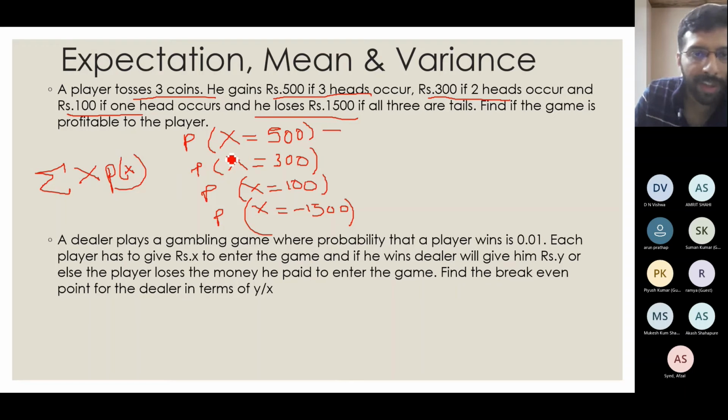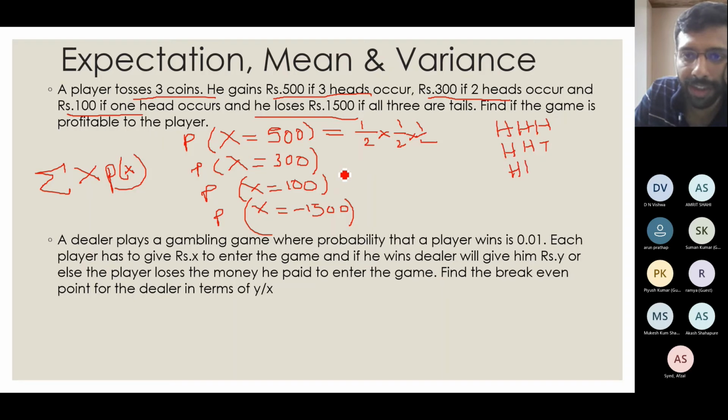Now, what is the probability that 3 heads will occur? That means I have 1 by 2 into first head, into second head, into third head. Here I'll note down the possibilities that can come. It can be 3 heads, or it can be 2 heads and a tail, and it can come in 2 ways, right?